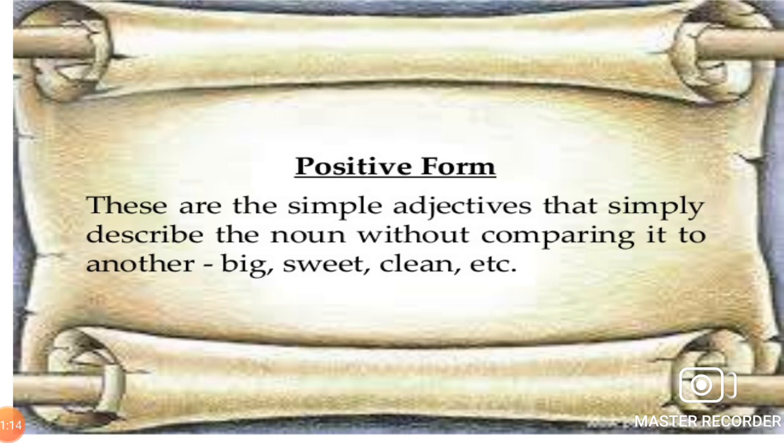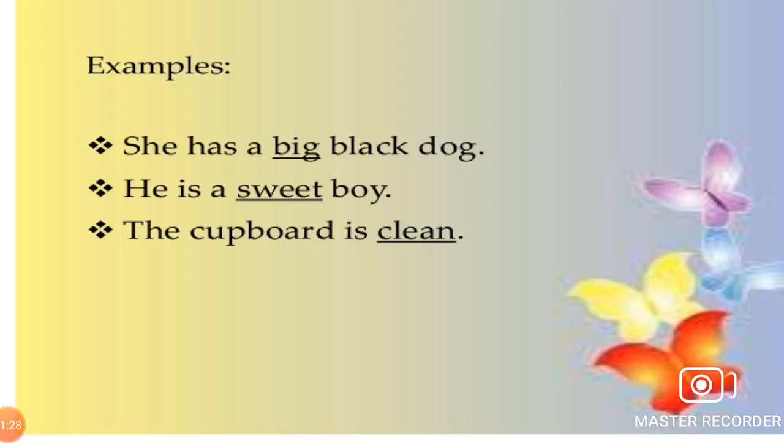Positive form. These are the simple adjectives that simply describe the noun without comparing it to another. Big, sweet, clean, etc. These are all positive forms. She has a big black dog. He is a sweet boy. The cupboard is clean.